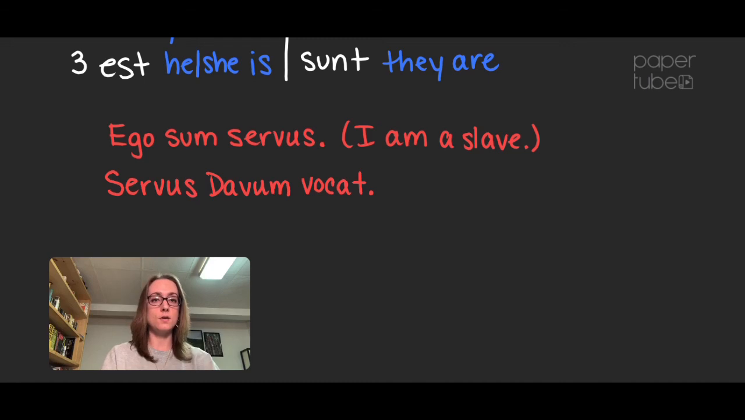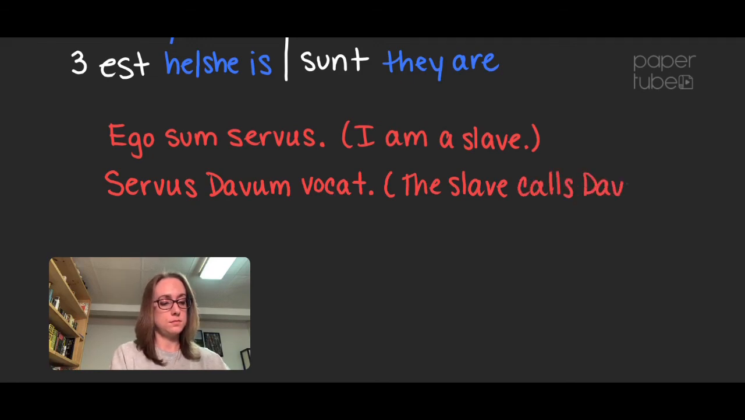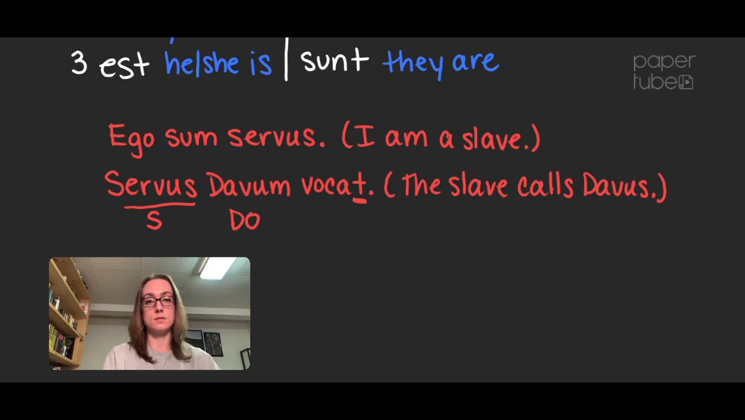Okay, the slave calls Davus. The slave is your subject. He, she, it goes with the verb ending t, and Davum is your direct object. Just a reminder there. So the slave calls Davus: servus Davum vocat. And that's your review of chapter 8.